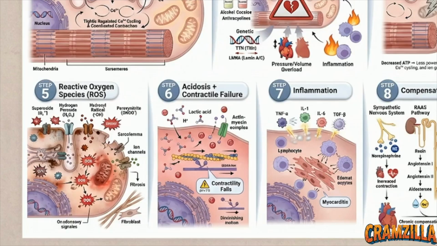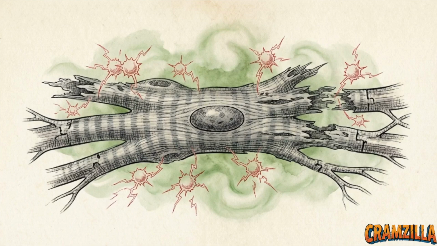Returning to the main diagram, Step 6 shows a secondary metabolic crisis. Because oxidative phosphorylation has failed, the cell resorts to anaerobic glycolysis, quickly flooding the cytosol with lactate and hydrogen ions. This sharp drop in pH causes severe acidosis, directly reducing myofilament calcium sensitivity. It paralyzes the actin-myosin cross-bridge cycling and drastically reduces the physical force of contraction. At this exact point, the surviving myocyte is choking on its own metabolic exhaust, paralyzed by intracellular acid, and being structurally shredded by free radicals.